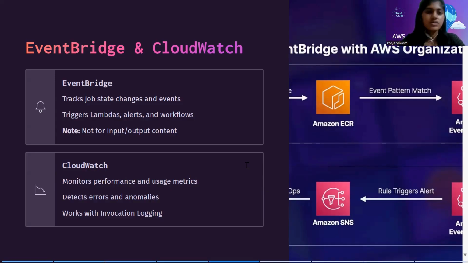Now, seeing the difference, here we come to CloudWatch. CloudWatch here is acting like a monitoring hub. Here, if an invocation logging is being enabled by Bedrock, these logs will be flowing to CloudWatch. This will be helpful for you to track many of the performance issues or the usage patterns, anomaly detection, as well as optimizing the agent's efficiency. Now that we understood the differences between each of these services, let's see some sample questions.